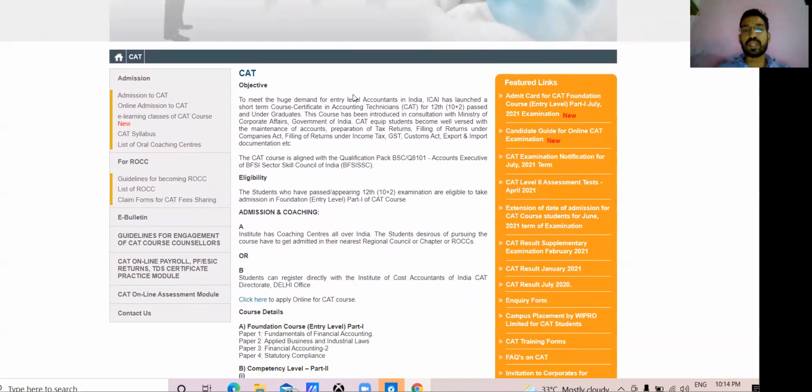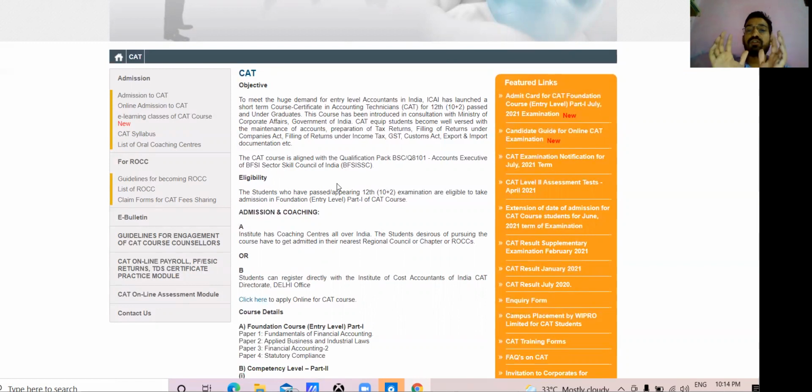To meet the huge demand for entry level accountants in India, ICAI has launched a short term course. The full form of CAT is Certificate in Accounting Technician. Some students do not have time to pursue a full time course like CMA, which takes 4.5 years, so they choose the CAT course. Within a year you can complete everything related to CAT, and you can work as an accountant in an Indian company, or even in MNCs. So this is a short term course.